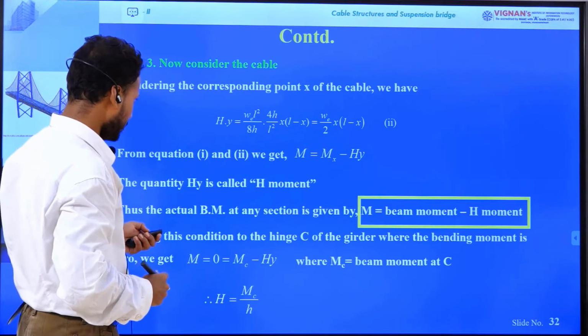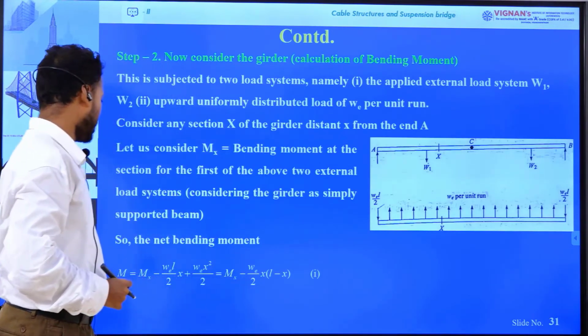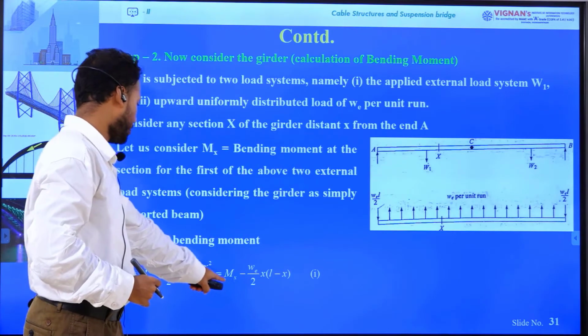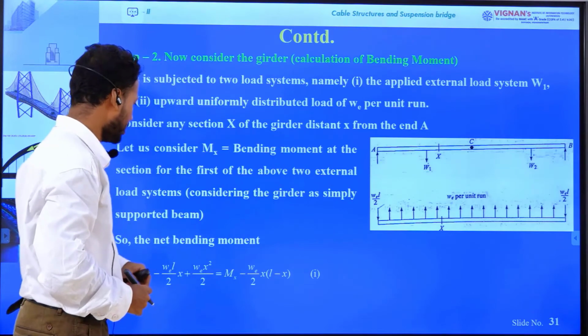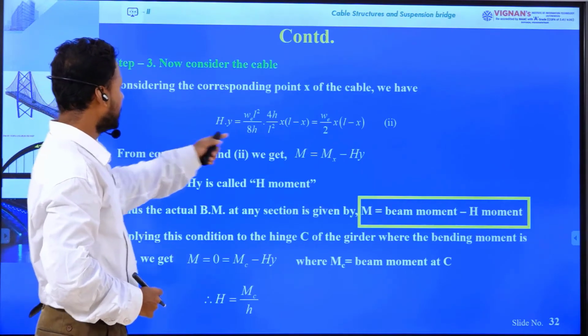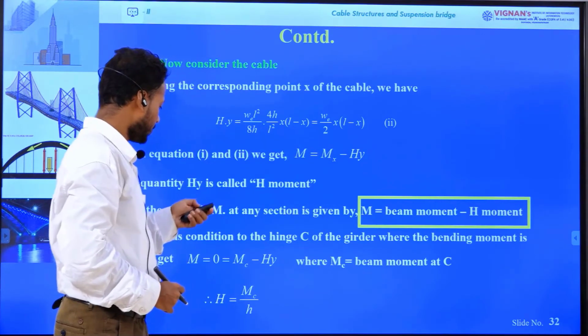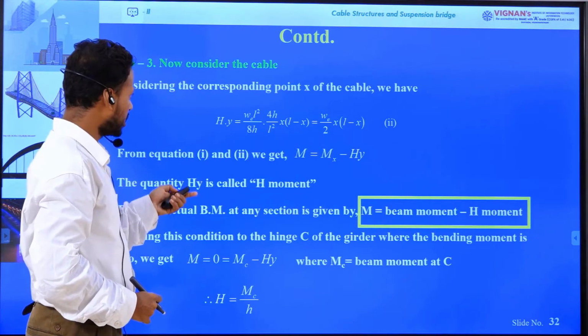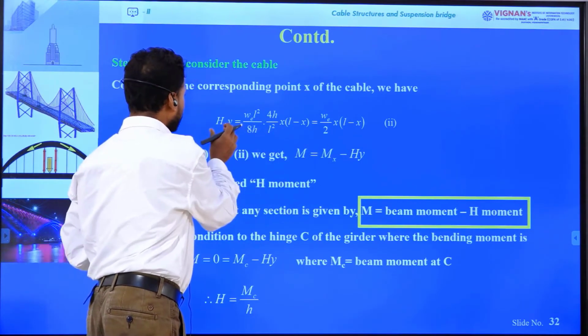Now here we have determined the net bending moment M equals Mx minus W by 2 x into (L minus x). This is equation 1, and here we have determined W by 2 x into (L minus x) equals Hy. So using equation 1 and equation 2, we can replace this portion with Hy.